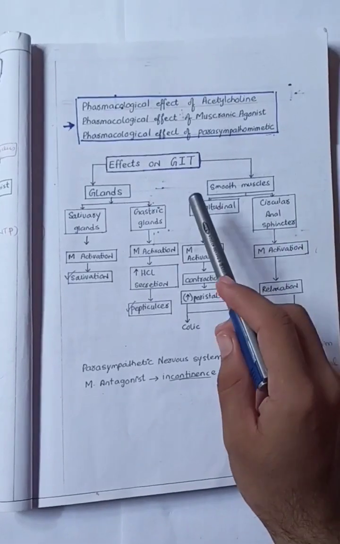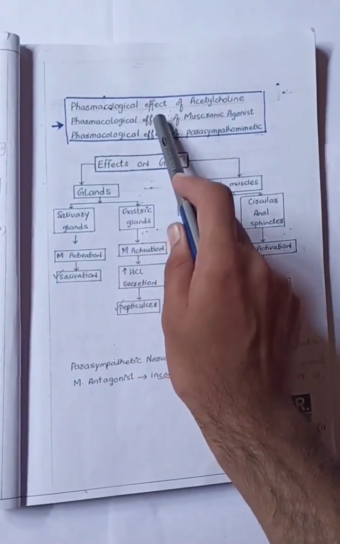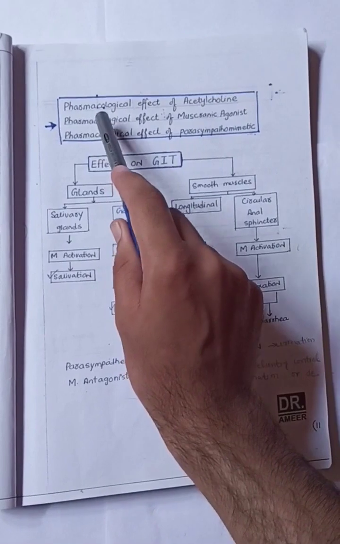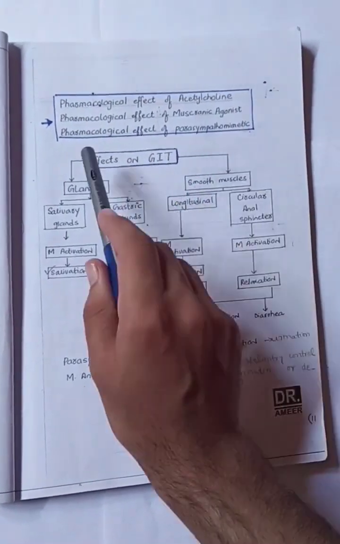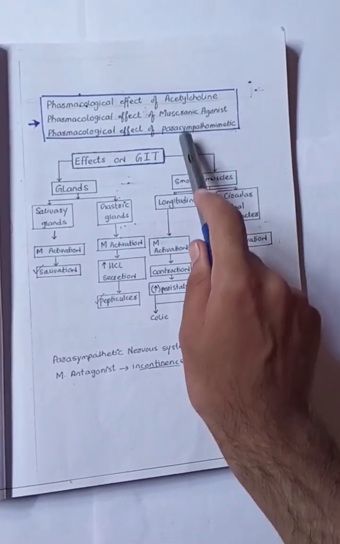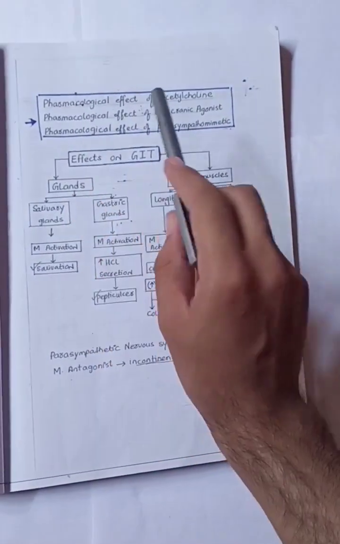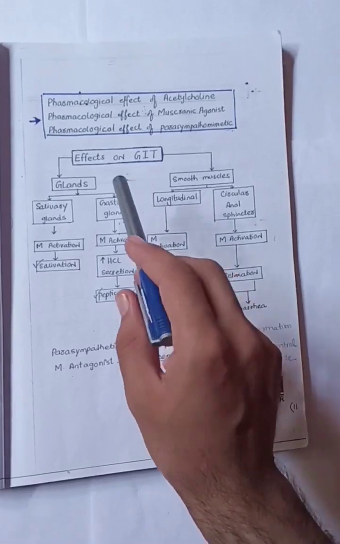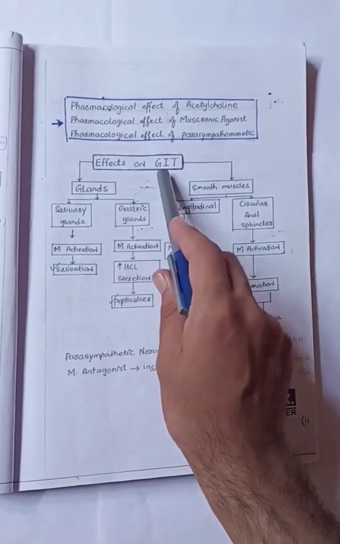Hello guys, this is me Luqman Khan and today we discuss the pharmacological effect of acetylcholine, or the pharmacological effect of muscarinic agonist, or the pharmacological effect of parasympathomimetics. These all are the same. It means pharmacological effects of acetylcholine. So first we discuss the effect on GIT.